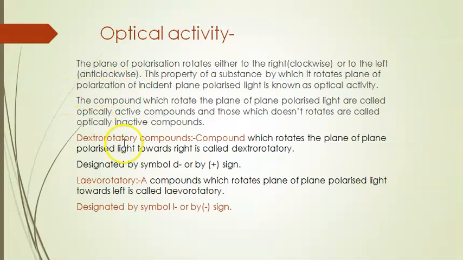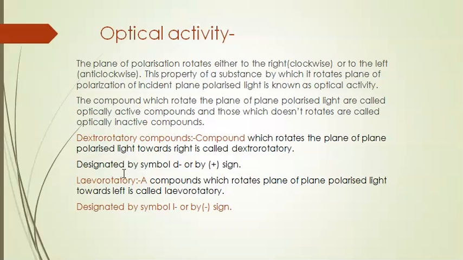Optical activity. The plane of polarization rotates either to the right, clockwise, or to the left, anti-clockwise. This property of a substance by which it rotates the plane of polarization of incident plane polarized light is known as optical activity. Compounds which rotate the plane of polarized light are called optically active compounds, and those which do not rotate it are called optically inactive compounds.